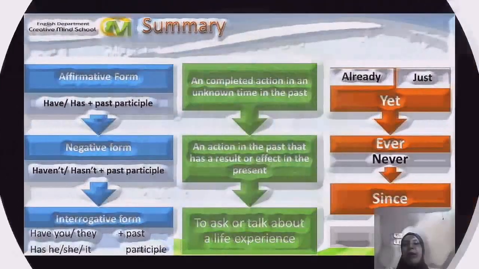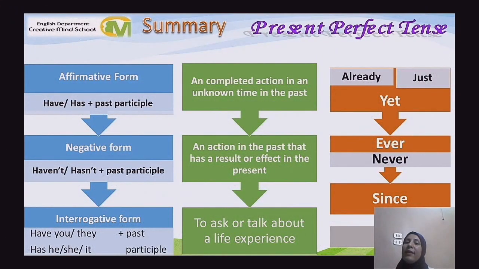Now, let's summarize what we said in our lesson today. Our lesson was about the present perfect tense. We talked first about the form. The affirmative form is have or has plus the past participle. And the negative form is haven't or hasn't plus the past participle. The interrogative form is have, you, or they plus the past participle, or has he, she, or it plus the past participle.